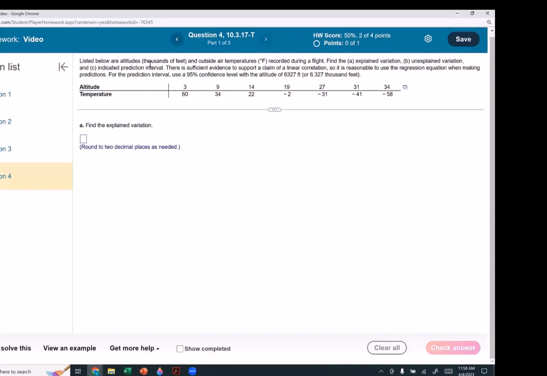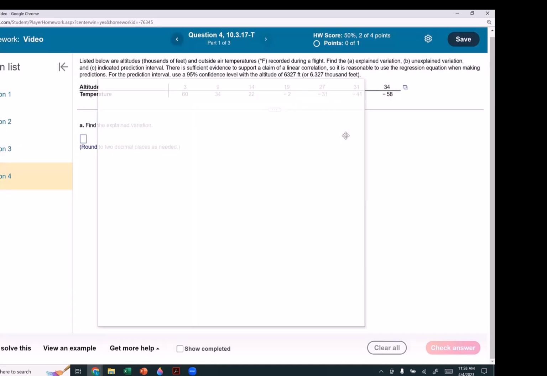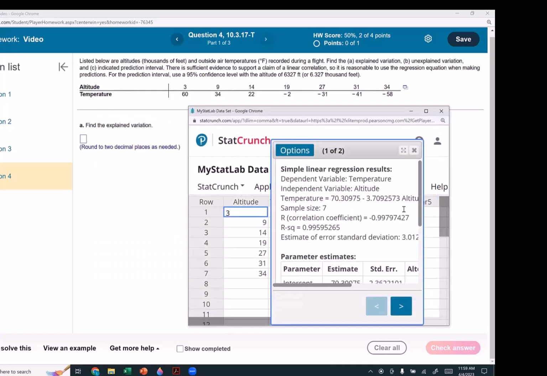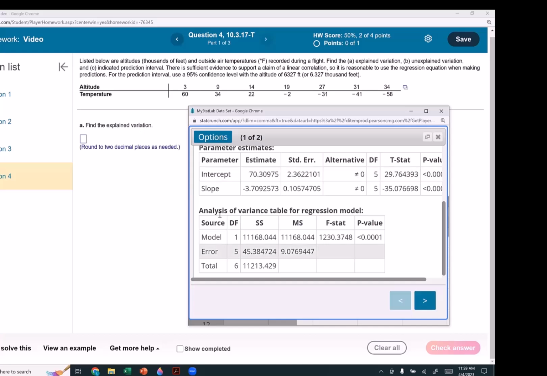Listed below are altitudes in thousands of feet and outside air temperature in degrees Fahrenheit recorded during a flight. Find the explained variation. Open StatCrunch. Go to Stat, Regression, Simple Linear, hit Compute. Find the explained variation, analysis of variance table for regression model. For our model, this means sum of squares, and this is our explained variation to 2 decimals.